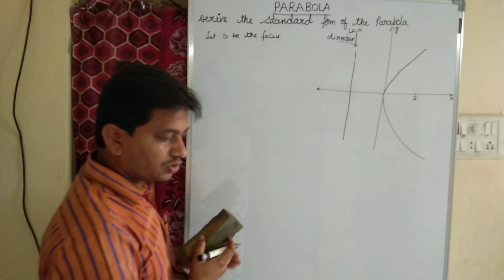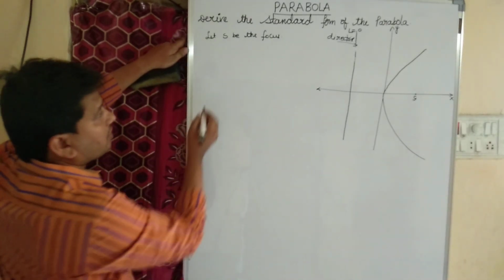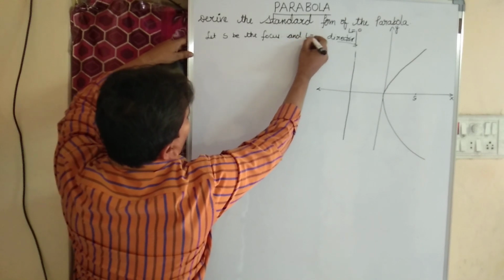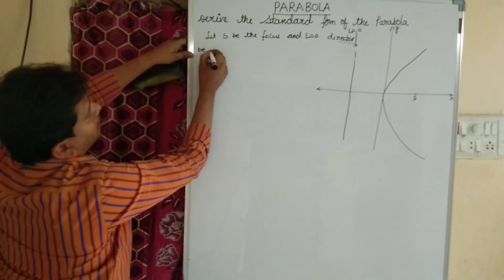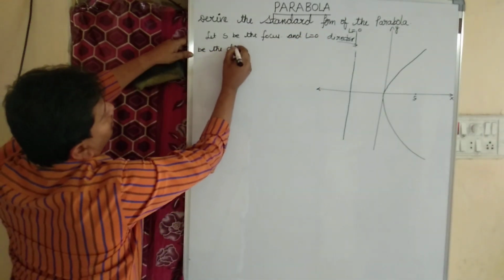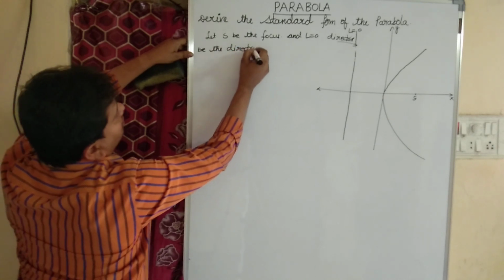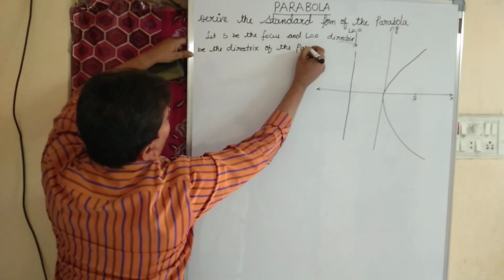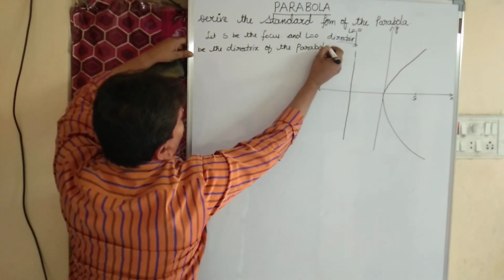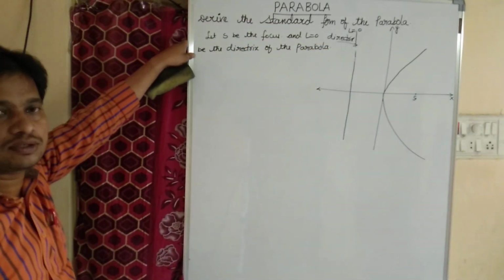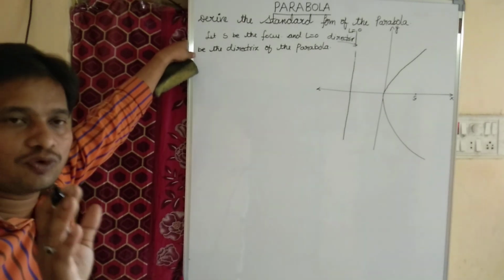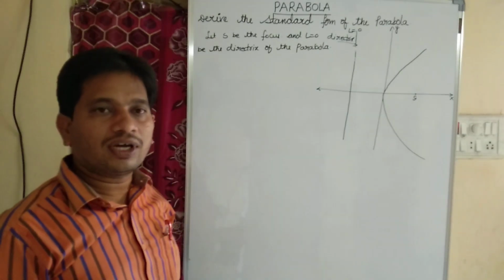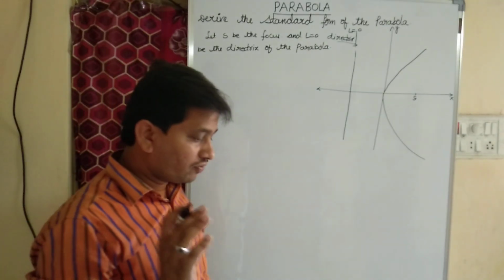Okay, and L equal to 0 be the directrix of the parabola. Is it clear, children? First 2 points. What is S? Let S be the focus, and L equal to 0 be the directrix of the parabola. These are the first 2 points.